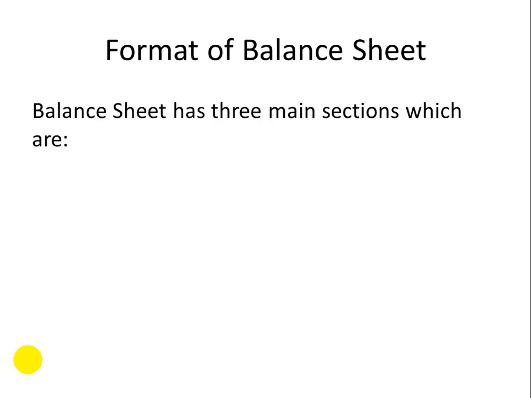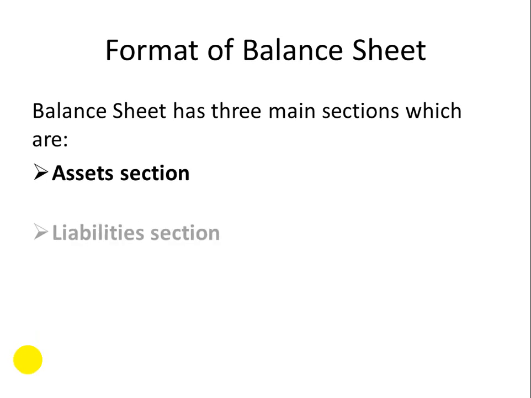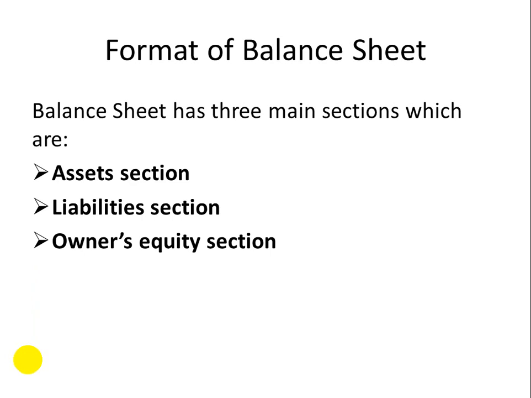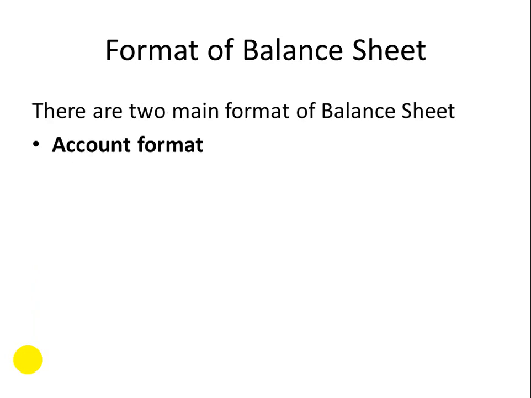Okay, next one, format of the balance sheet. The balance sheet has three main sections, which are the asset section, liability section, and owner's equity section. We discussed all these three sections earlier, and I hope now you have a better understanding of them. There are actually two main formats of balance sheet which are used in a business.